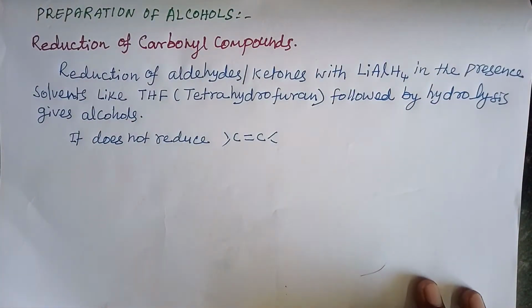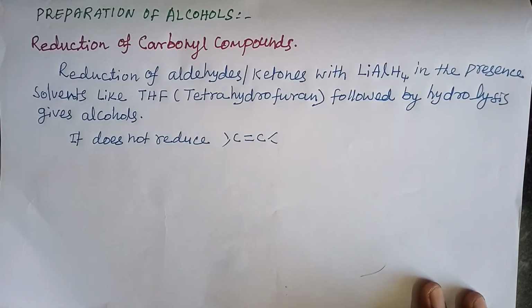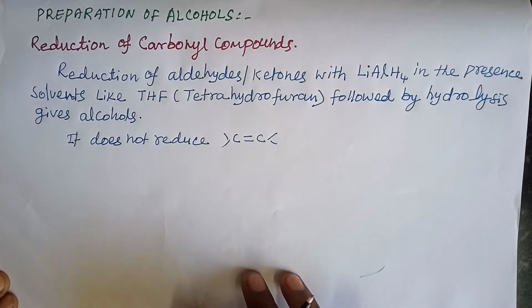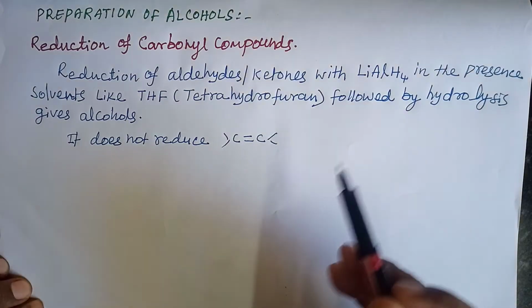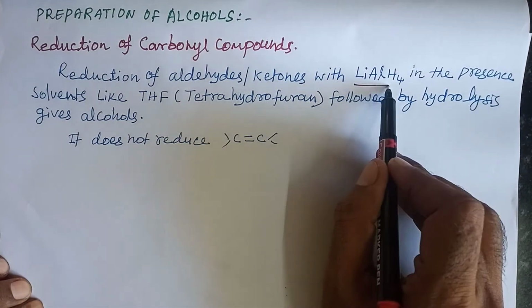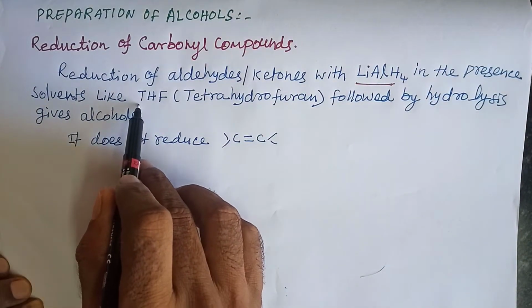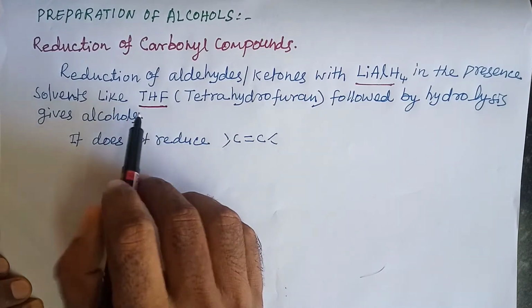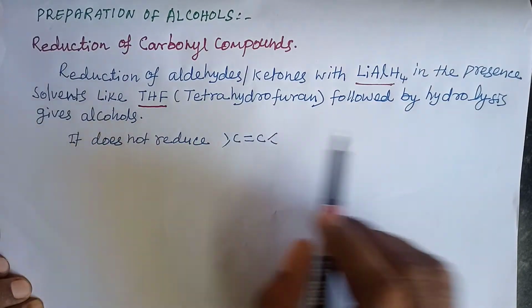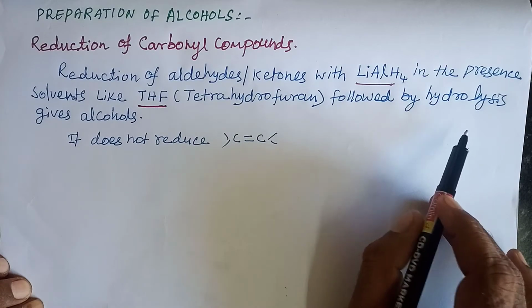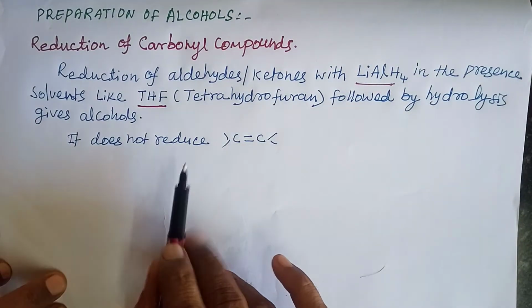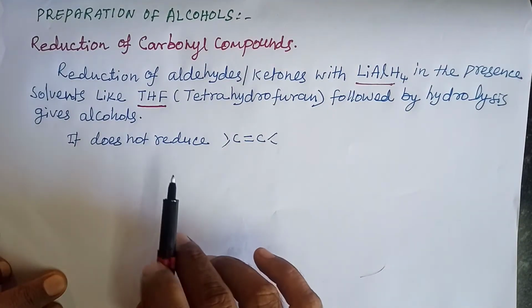The preparation of alcohol from the reduction of carbonyl compounds. The reduction of carbonyl compounds such as aldehydes and ketones with lithium aluminum hydride in the presence of solvents like tetrahydrofuran, THF, followed by hydrolysis gives alcohol. So we can prepare alcohol from carbonyl compounds.